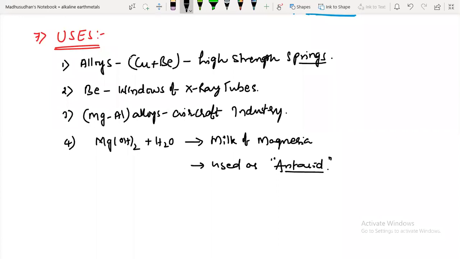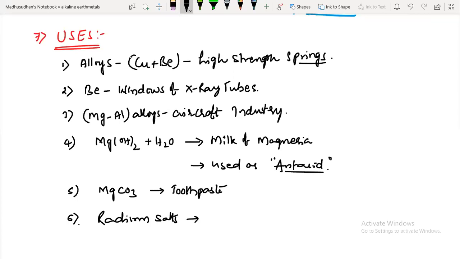Another important one is magnesium carbonate, an ingredient in toothpaste. Next, the group element radium. Radium salts were used in radiotherapy, for the treatment of cancer.